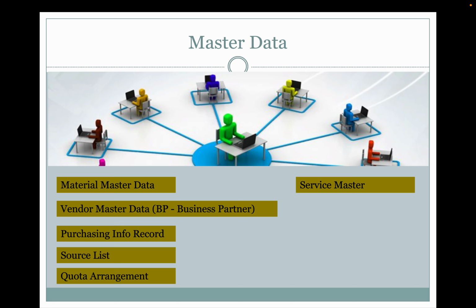Okay, if it is a software installation, that is also one of the services. How are you measuring that? Each service, each activity unit: one software installed, then I pay 1,000 rupees. Two softwares installed, 2,000 rupees. We are receiving 10 to 20 services at a time, and you are planning to pay the amount for that. How do you measure it? That activity unit will be measured in the service master.